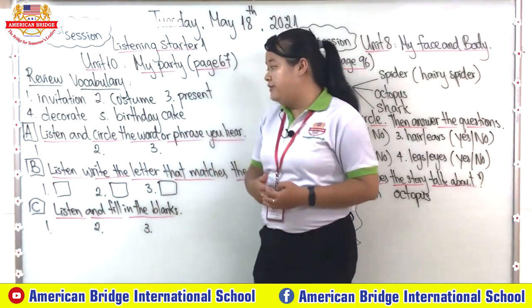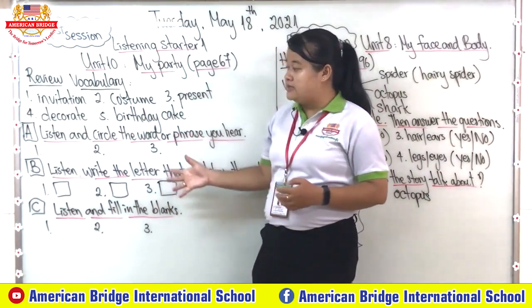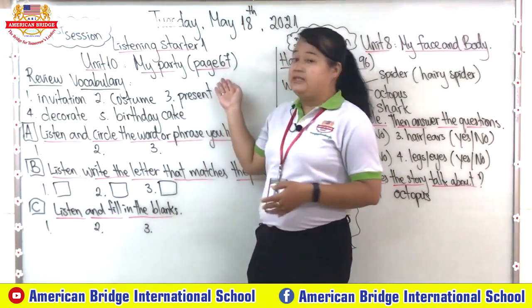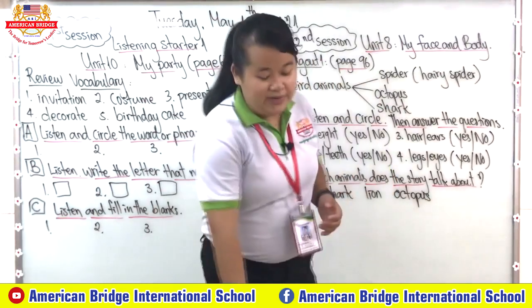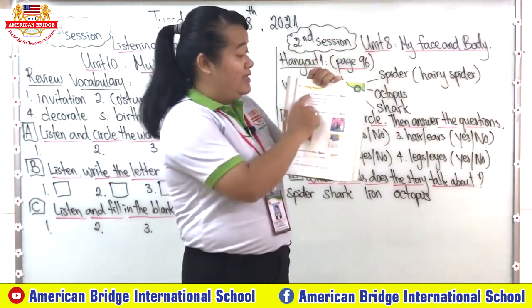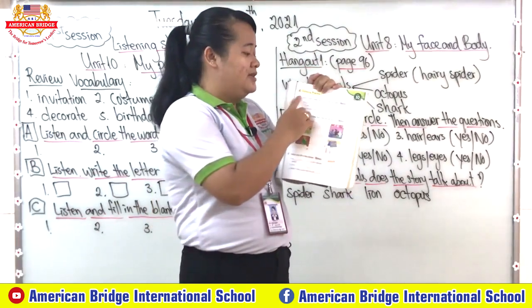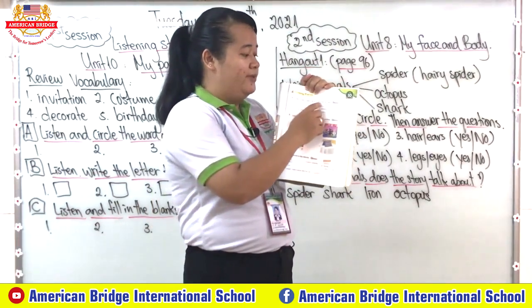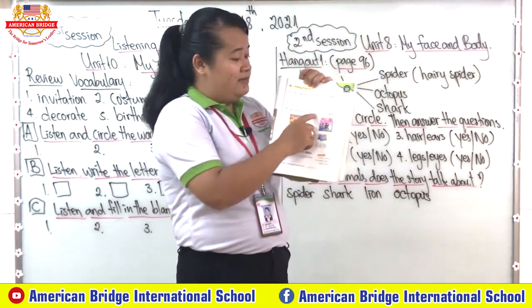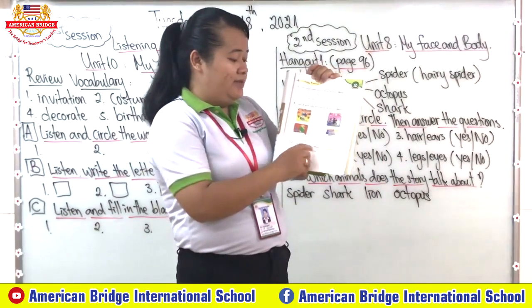So now teacher has practice for you. Today we have 3 practices, listening practice 1 on page 67. Now let me show you everyone. Here is our page 67 that has 3 exercises that you need to do. In exercise A, you need to listen and circle the word or phrase you hear. In B, you need to listen and write the letter that matches the picture. Exercise C, you need to listen and fill in the blanks.